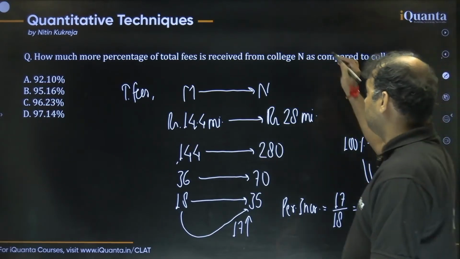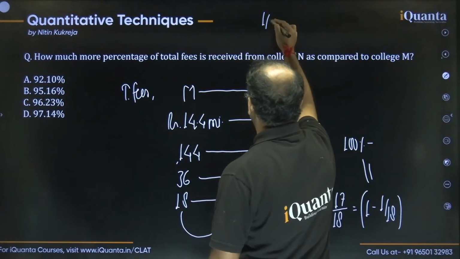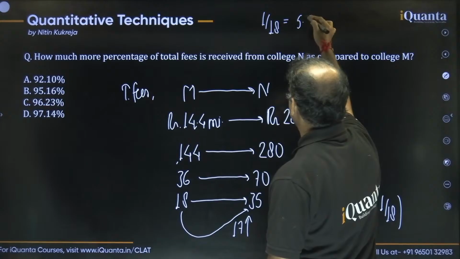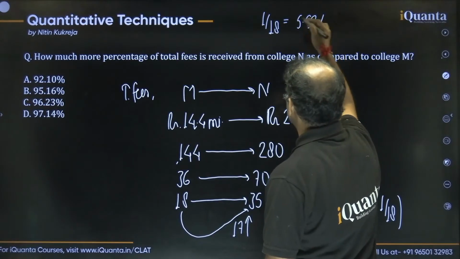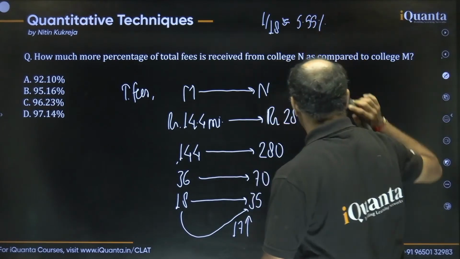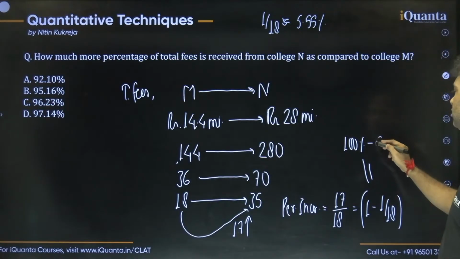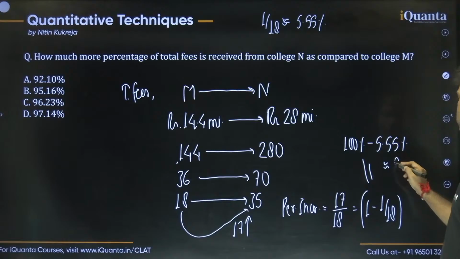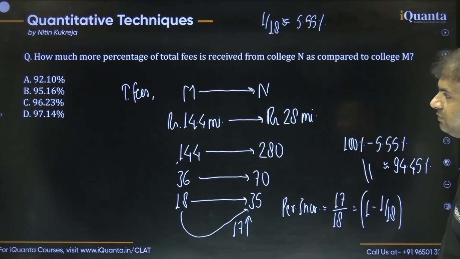1 by 18, guys, if you know it, it's good. If you do not know, it's okay. Let me tell you now. It's approximately 5.55%, right? Approximately 5.55%. So we can write this as well. It is 5.55%, so it should be how much? Approximately, we can say 94.45% should be the answer.